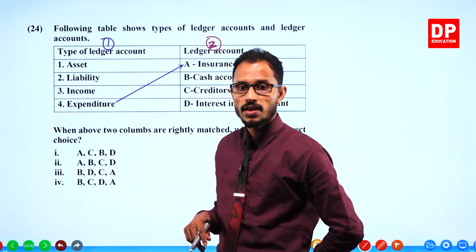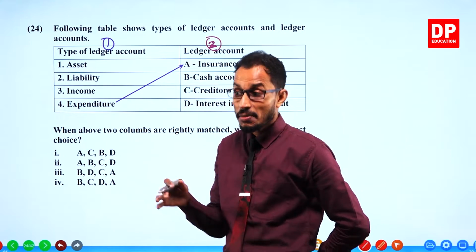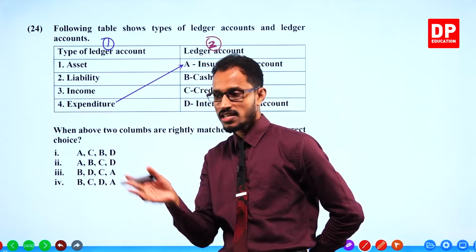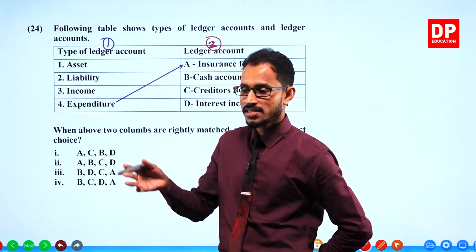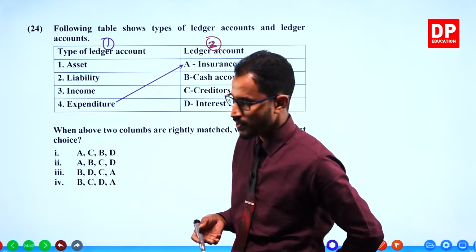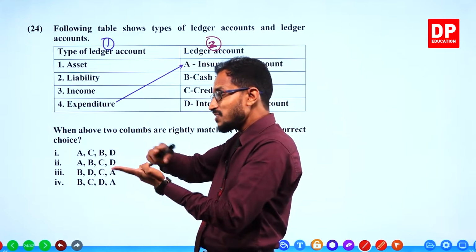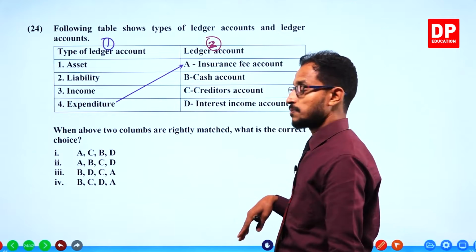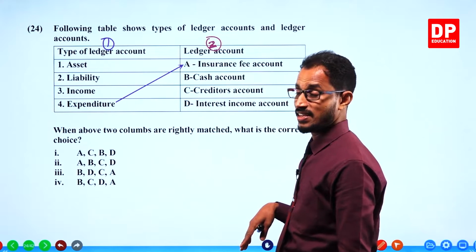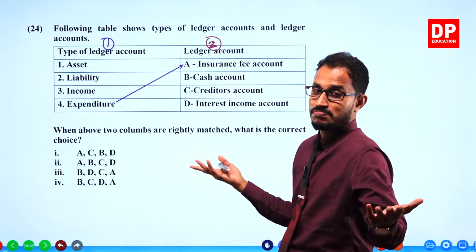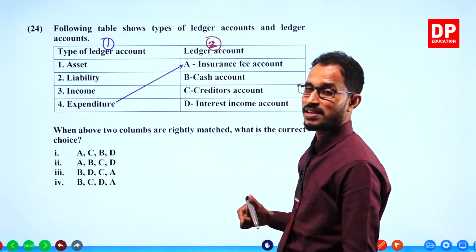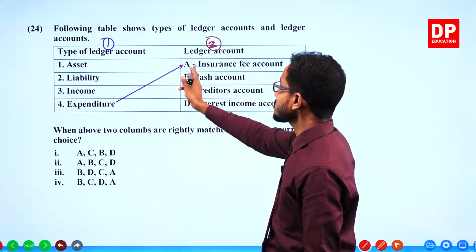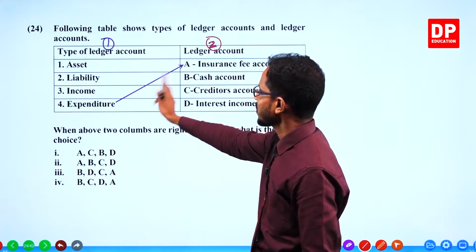When a loss has occurred, then we love the insurance. But paying insurance fees annually or monthly is just spending, and we don't like to spend. So it's an expenditure.